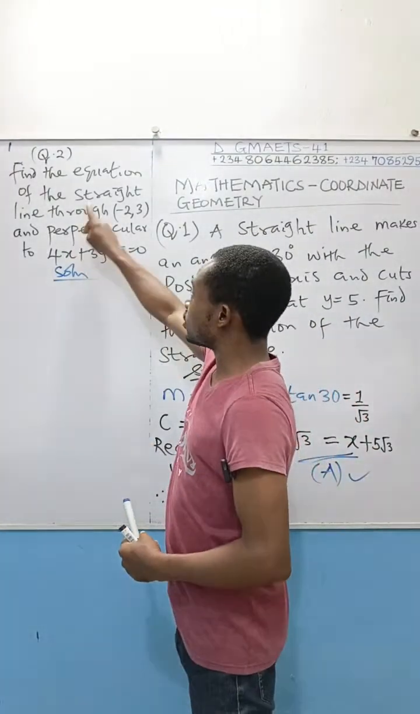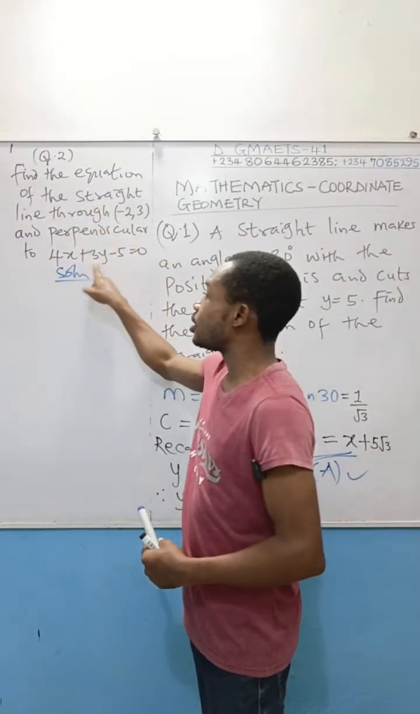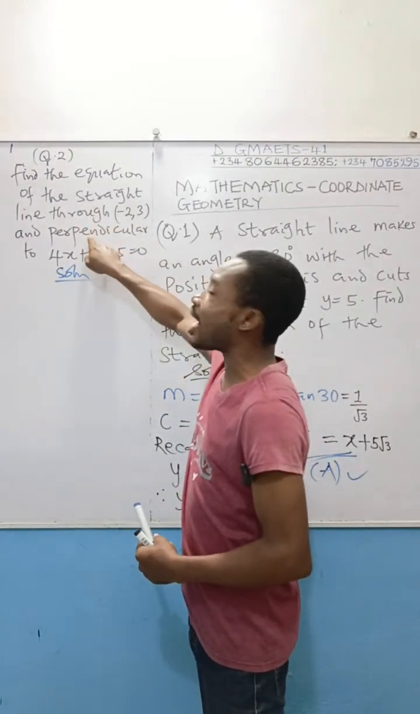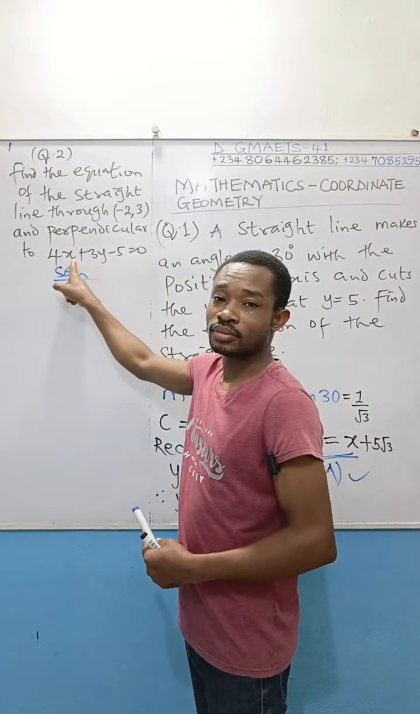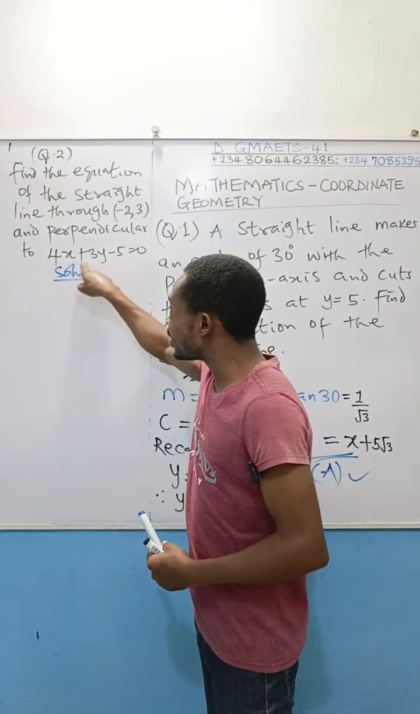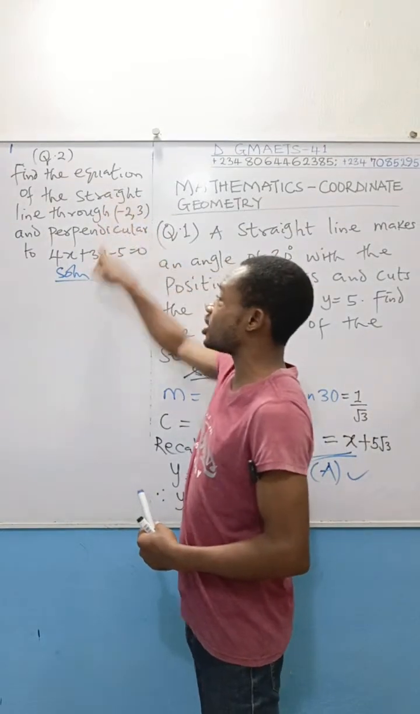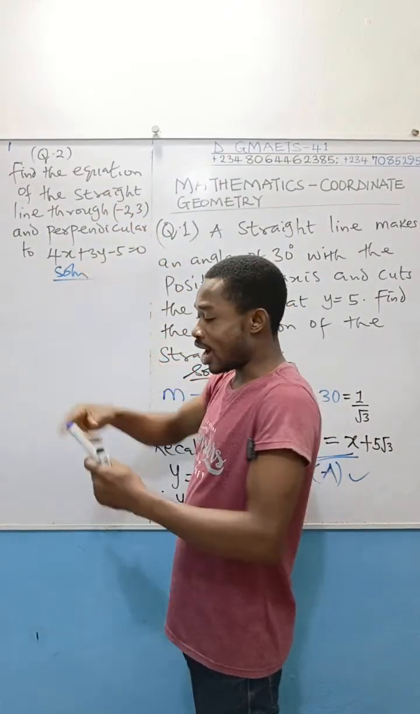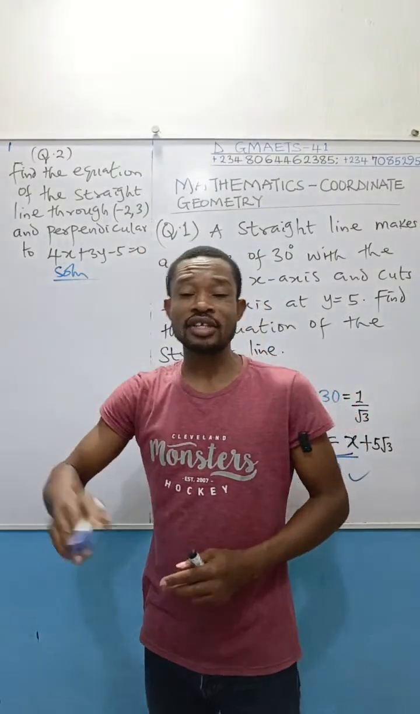Now, since this straight line whose equation we are to find is perpendicular to this one, we can get the gradient of that perpendicular line from this one. How do we do that? We will get the gradient of this straight line. Since the line whose equation we are to find is perpendicular to this, we will use: gradient of perpendicular line equals minus 1 over gradient of the straight line.